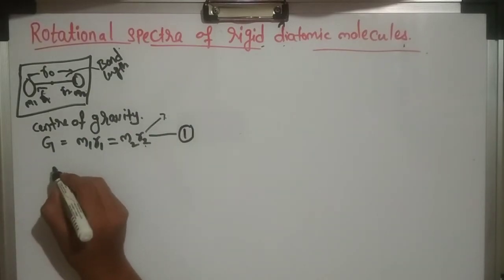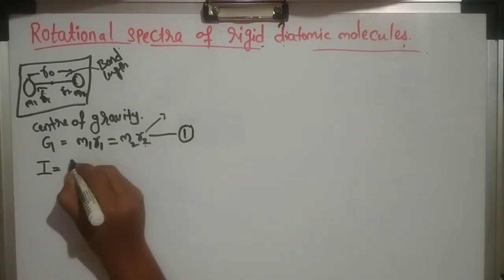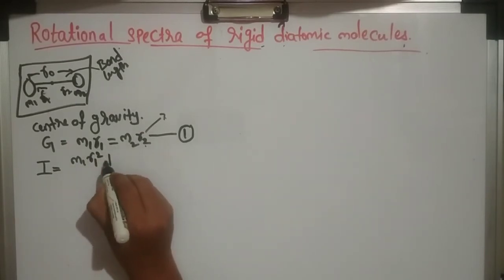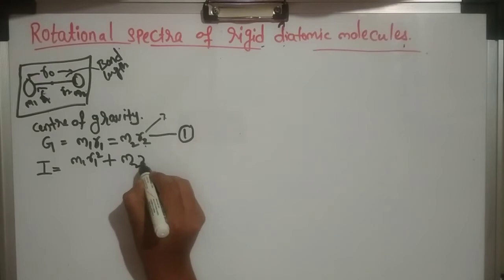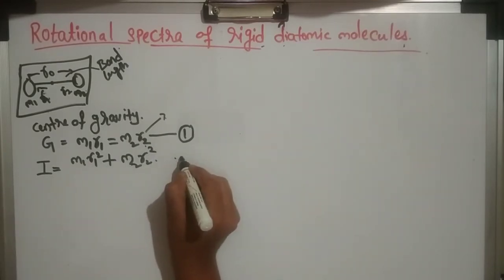So how can we write the moment of inertia? That is I equals m1 r1 square plus m2 r2 square. This is the moment of inertia.